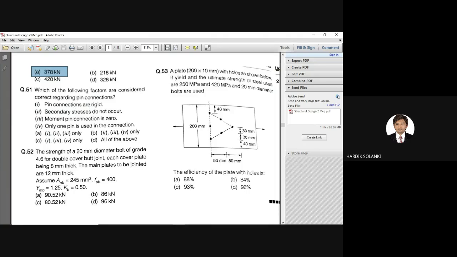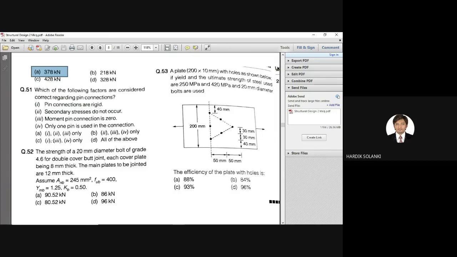Pin connections are rigid. Secondary stresses do not occur. Moment in pin connection is 0. Only one pin is used in the connection. Which of the following factors are considered correct? Out of these four, which are the correct ones? So pin connections are rigid connection. Yes or no? Yes. So one.